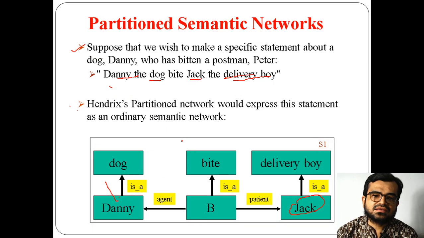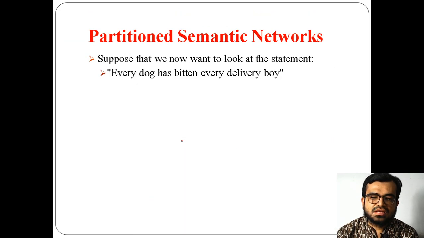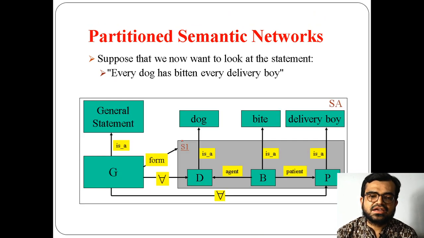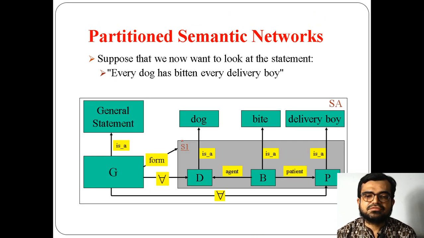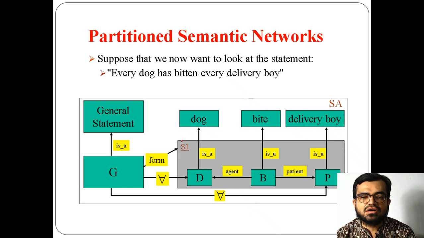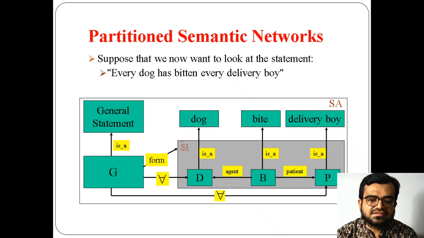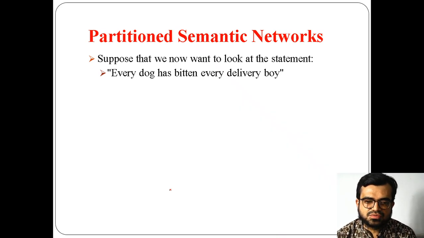In the same way, now the statement: every dog has bitten every delivery boy. Now this every comes for dog, and also every comes for delivery boy. So there is a difference between this one and that one.